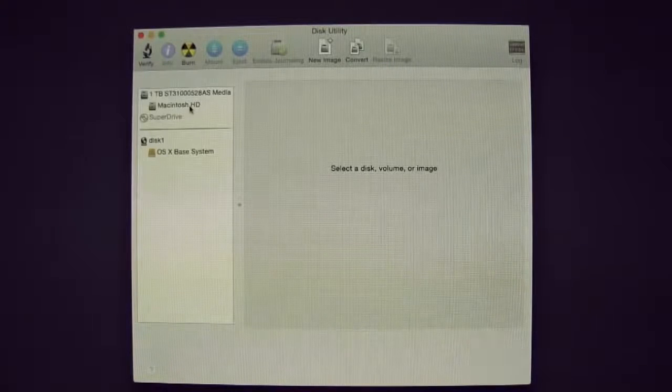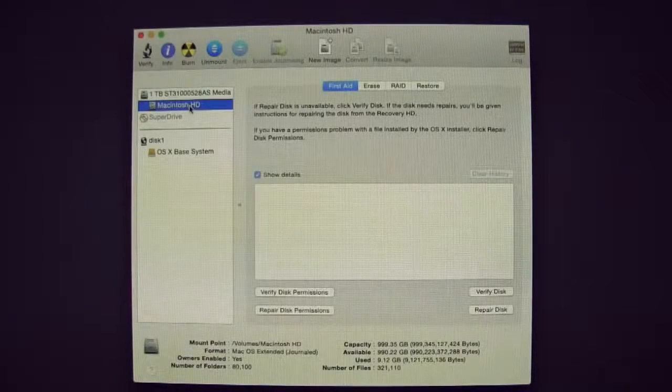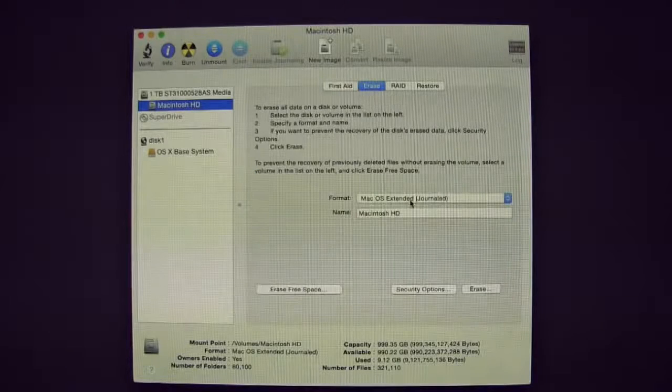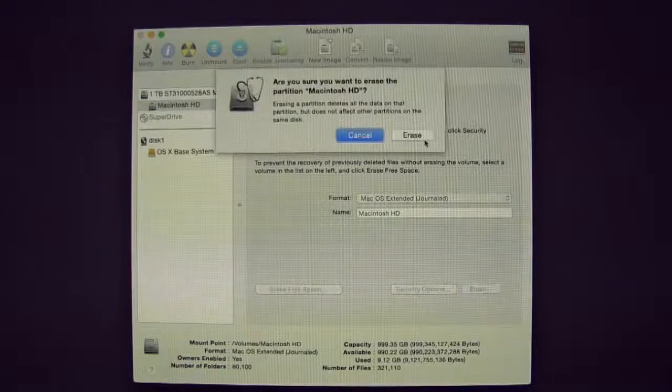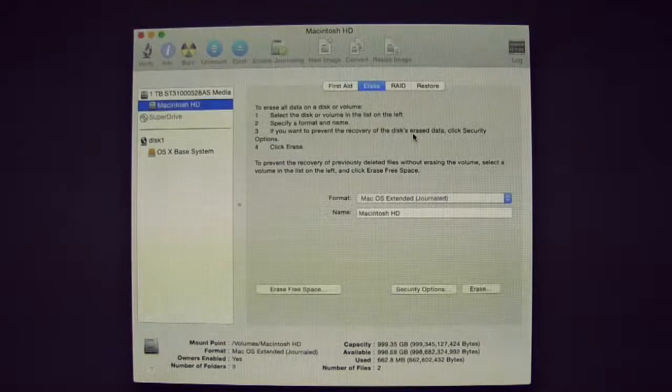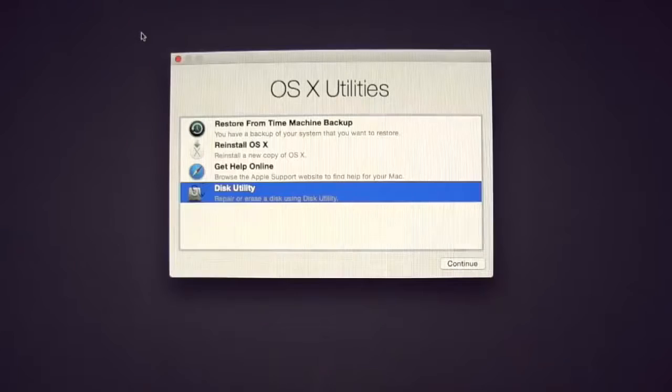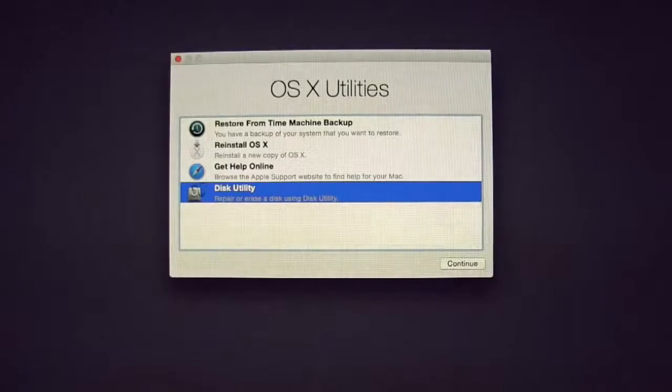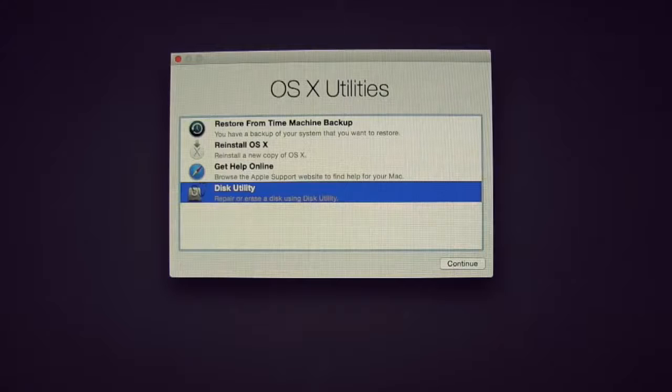In Disk Utility, select Macintosh HD on the left-hand side, select Erase up top, Erase at the bottom, and once more. Now exit out of Disk Utility, and we'll need to connect to our Wi-Fi so we can reinstall OS X.